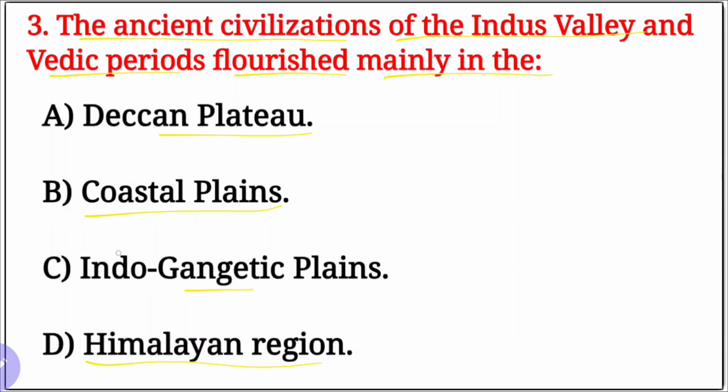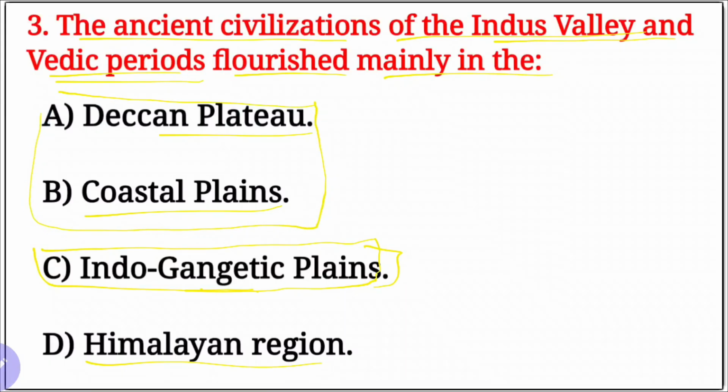Our right option is D here, Indo-Gangetic plains, because particularly Indus Valley and Vedic period. If we ask southern Cheras, Cholas and Pandyas, it means Deccan Plateau, southern part of India.